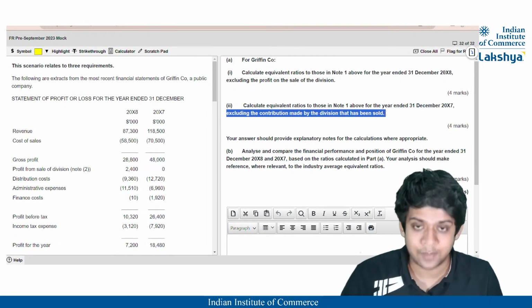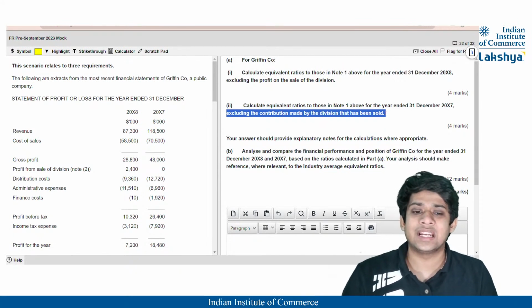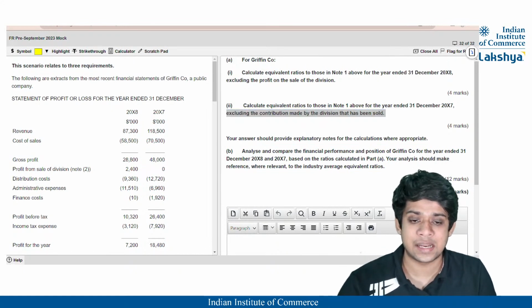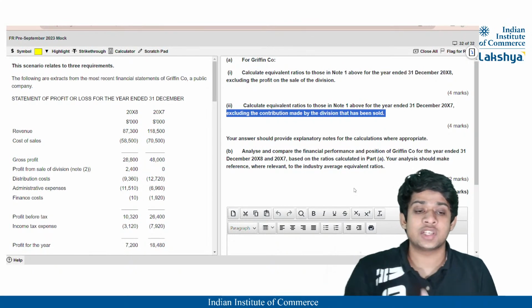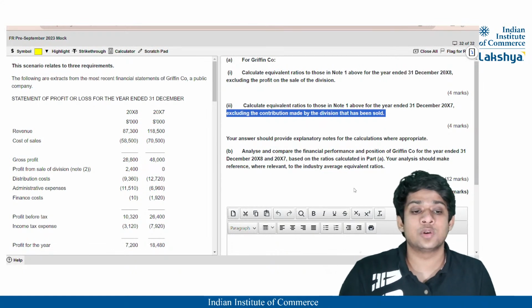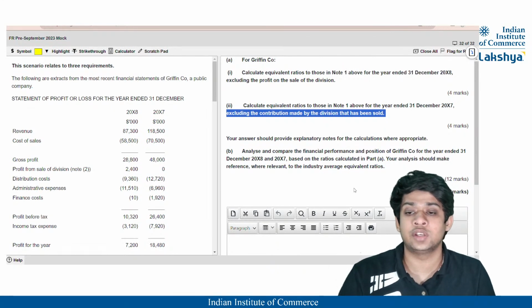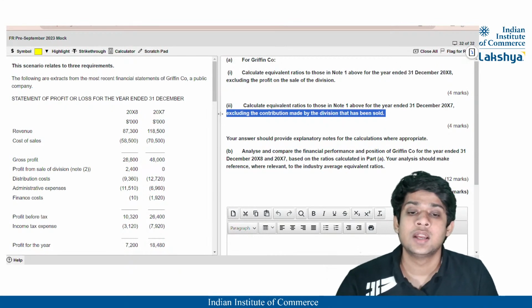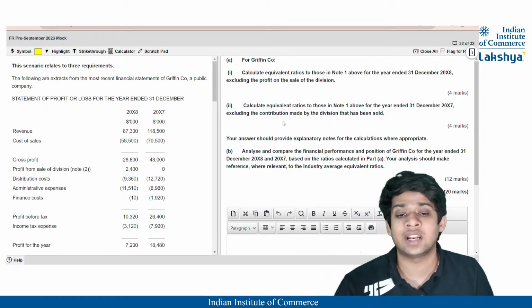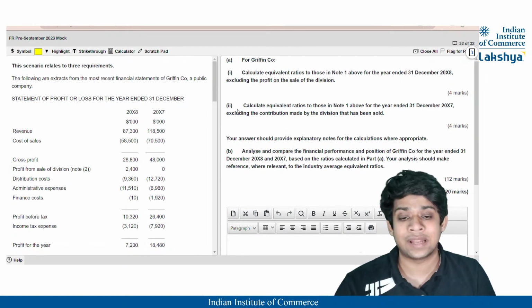So if you remember one thing, for this year's FR changes, guys, there is a change which is added, which is not technically a change much, but it is stated that for this year's examination, an operation which has been sold or discontinued is also going to be examinable in section C. So here, as you can see, there is a disposal of an operation. So here we are going to also deal with the calculations of the disposal. So in case of calculating the ratios, whatever are the disposal related values, those are going to be removed from those ratios. So they are requiring you to calculate that.